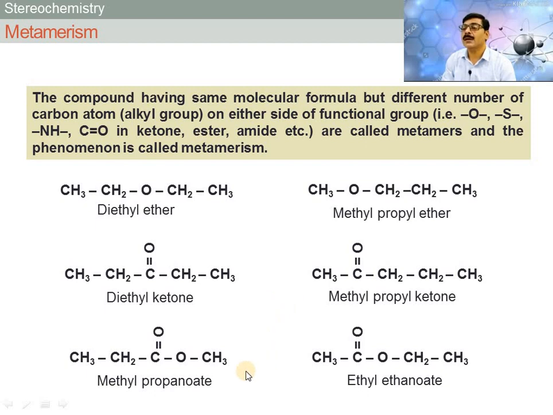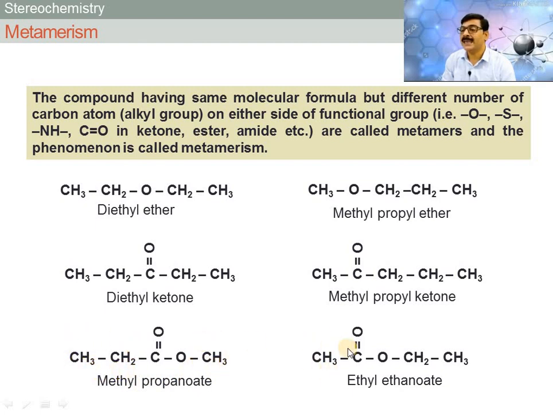So diethyl ketone and methyl propyl ketone are metamers to each other. Then in the third example, methyl propanoate and ethyl ethanoate. In both compounds, ester is the functional group, but the attachment of alkyl groups is different.